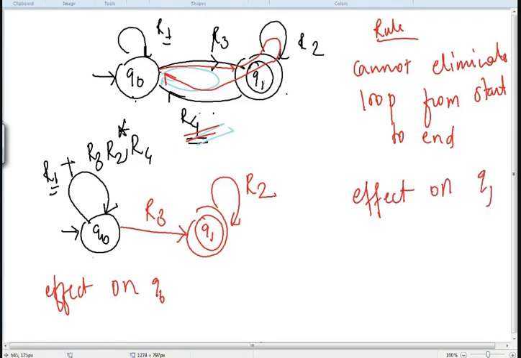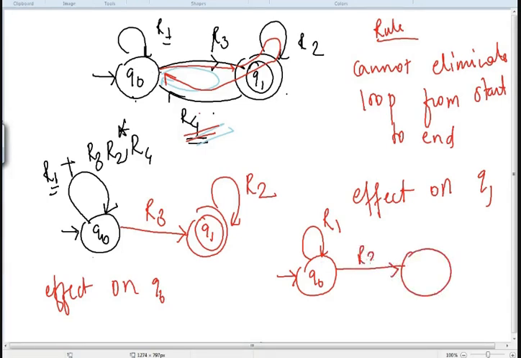Now I have to give the effect on Q1. That means I will start from Q1, move in such a way that I come back to Q1 again. So I keep Q0 as it is, its R1 as it is, the start state to end state transition I am not going to eliminate, so this will be R3. The loop R2 stays as it is, plus, why am I writing plus in the loop? Because now it will take this one loop too.